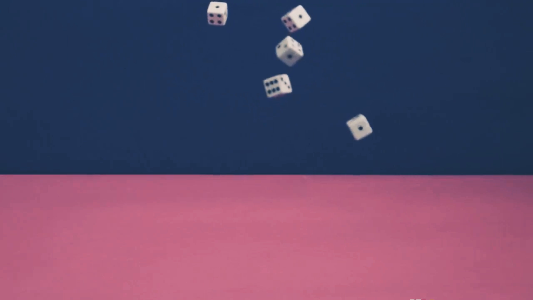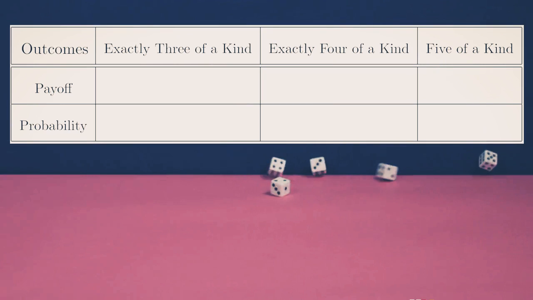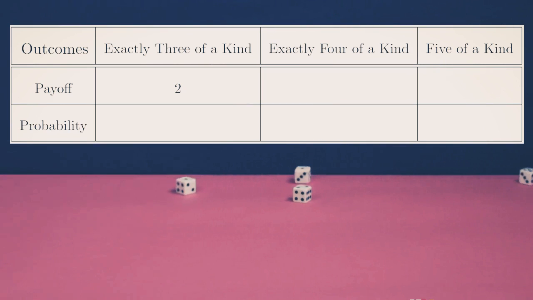Let's do one more example, a more complicated game. Suppose we roll 5 dice, and you bet 1 unit. If you roll 3 of a kind, you win 2 units. If you roll 4 of a kind, you win 10 units. If you roll 5 of a kind on the 5 dice, you win 100 units. And if you don't have 3 matching dice, you win nothing.